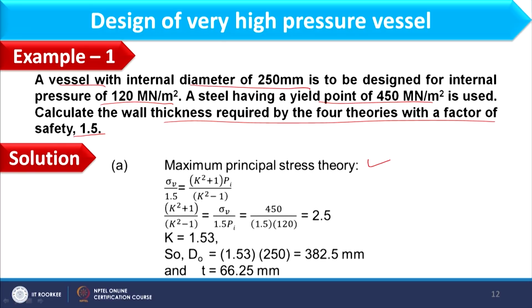First theory I am having is the maximum principal stress theory, and this is the expression where this sigma y will be divided by this 1.5, that is FOS or factor of safety. Considering these parameters, we can solve this equation and find out that K would be equal to 1.53. As I know the internal diameter, I can find out outer diameter, which is 382.5 mm, and therefore thickness of vessel comes as 66.25 mm, and thickness I think you can calculate easily, that is (dO minus di) by 2.